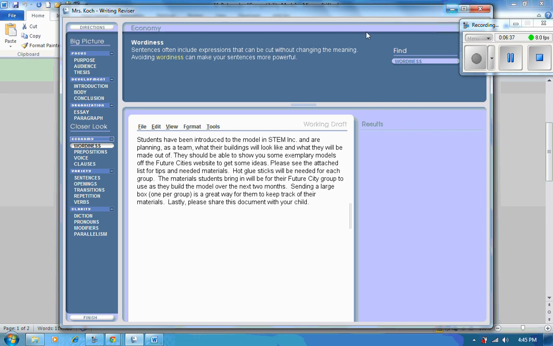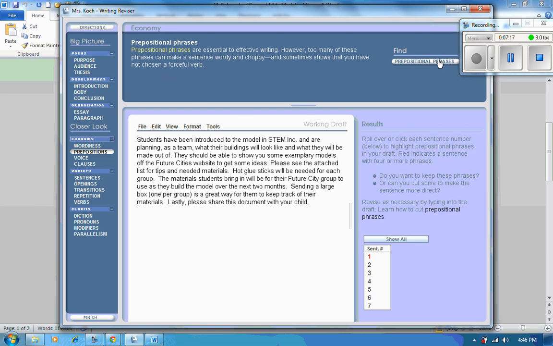So up here on the right-hand side, I'm going to be asking it to find how wordy my writing is. So I'm going to click on that, and down here, probably because I'm a teacher and I write a lot, it did not find any words that were clearly unnecessary or words that I was just entering in there and didn't sound good. It says consider checking for wordiness again. So that's that. I'm going to click on prepositions. Maybe I don't know what a prepositional phrase is, and right up here it gives you a little bit of a clue. But again, this is something that you might want to look further into.